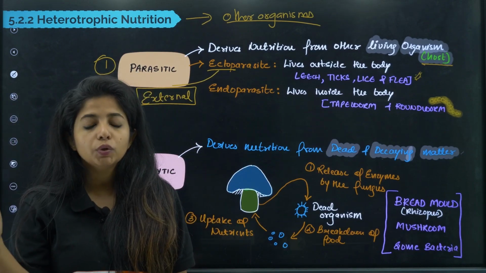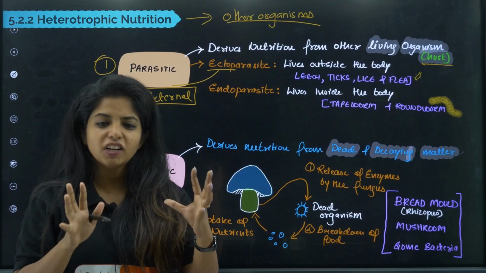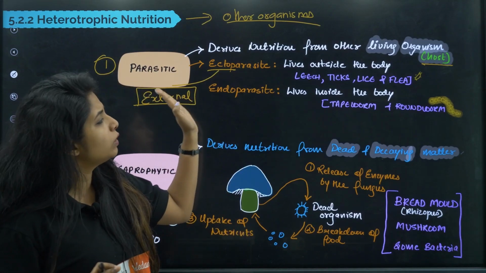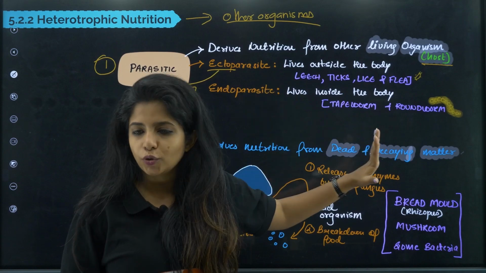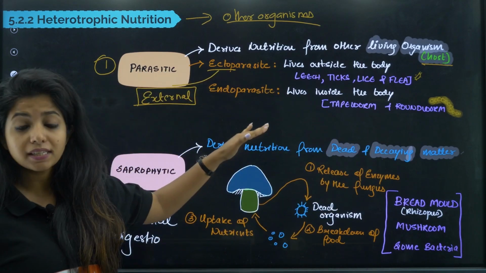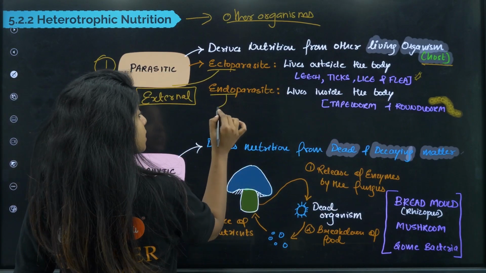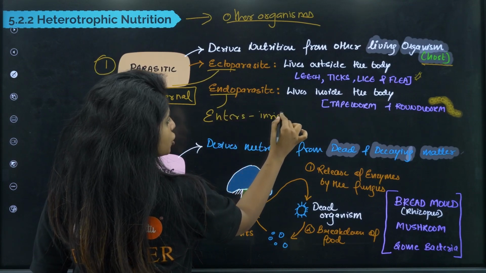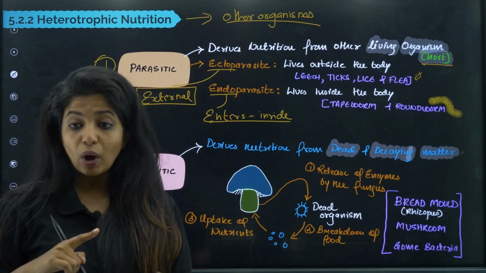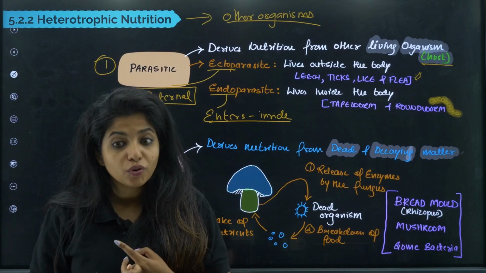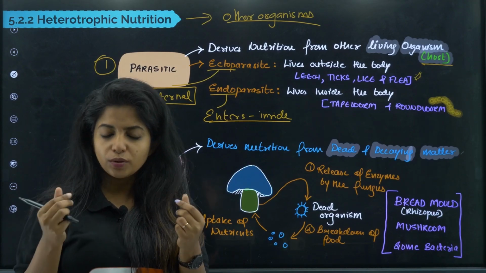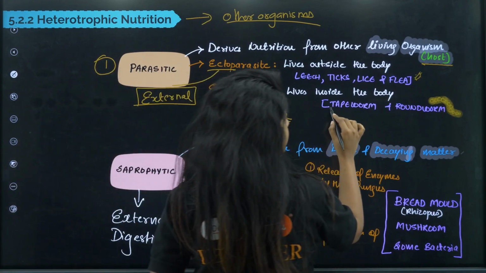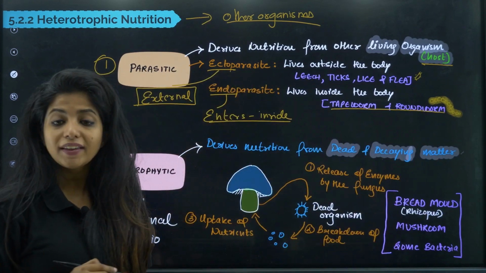You cannot call a mosquito a parasite. It is kind of a debatable topic, so we are not going into that. But as of now, what is given in your NCERT, let's just stick to that. Now endoparasites, endo as in it is inside. It enters our body and stays inside, my dear children. Examples: you have tapeworm, roundworm, everything that you see over here. It resides inside our body and takes all the nutrition from there. So these are the examples of endoparasites.